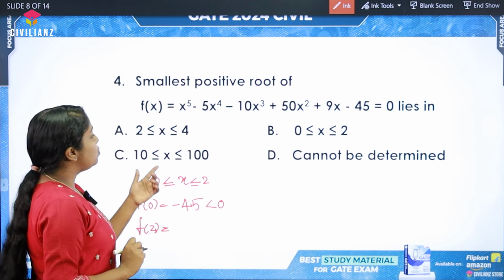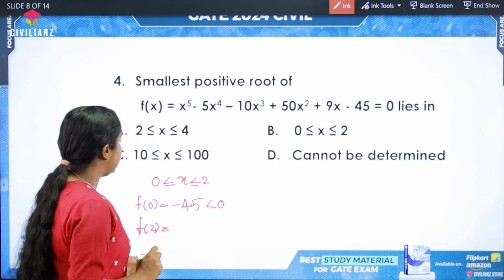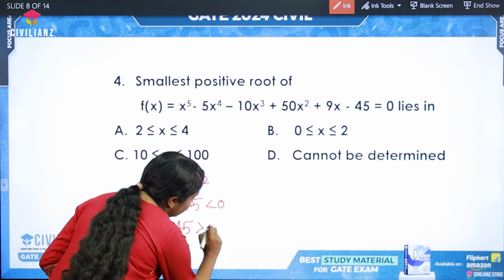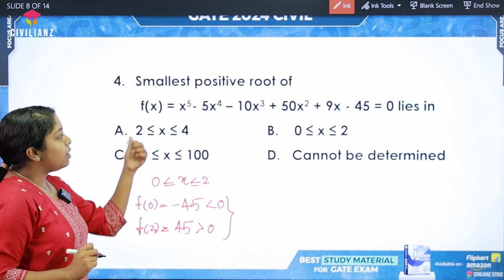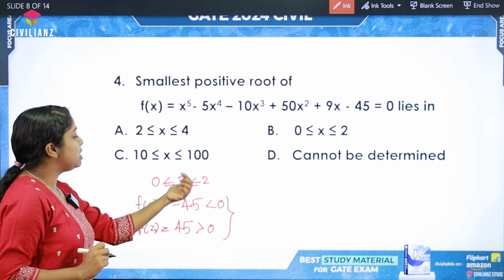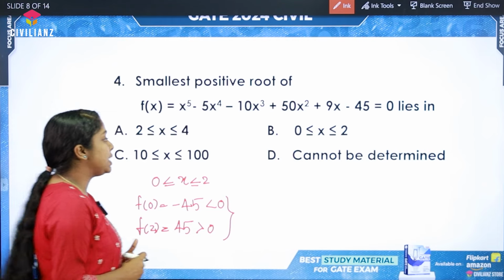By substituting x as 2, we obtain 45, which is greater than 0. So we can easily say that there will be a root for this function f of x between the limits 0 and 2. So it satisfies the condition, and the answer is option B.